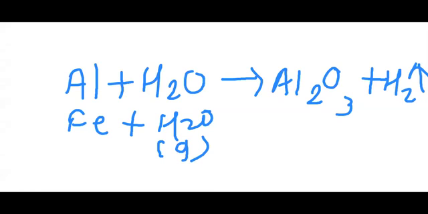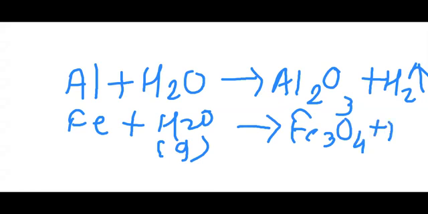Okay, the water is in gaseous form, so remember this. Now, the reaction produces, children, magnetic iron oxide. Remember this. The reaction produces magnetic iron oxide, that is Fe3O4, and hydrogen gas is evolved.